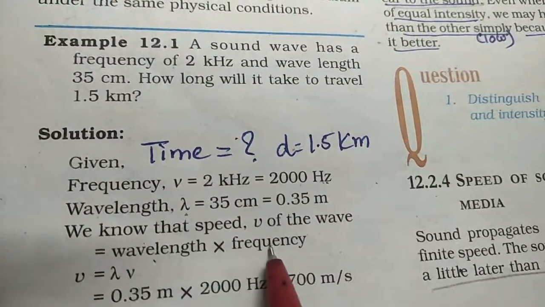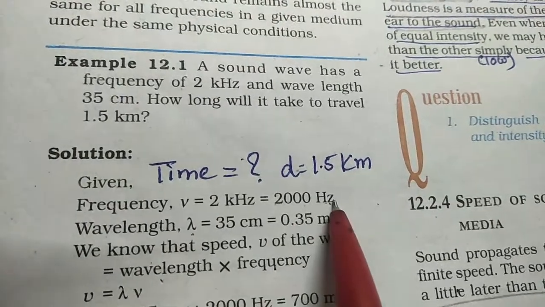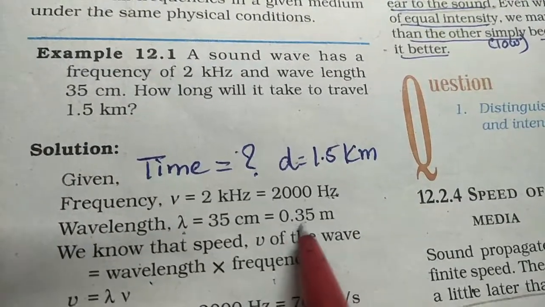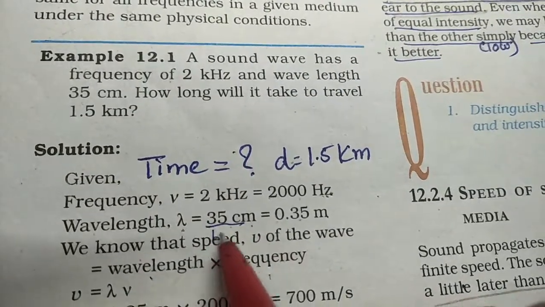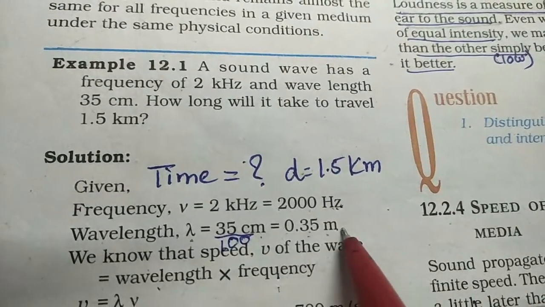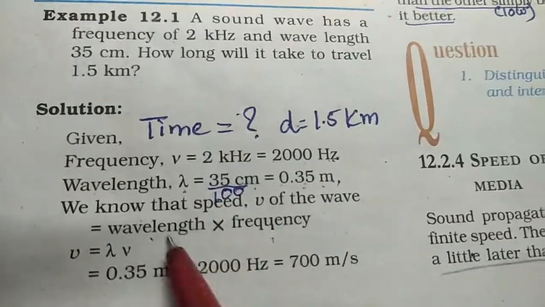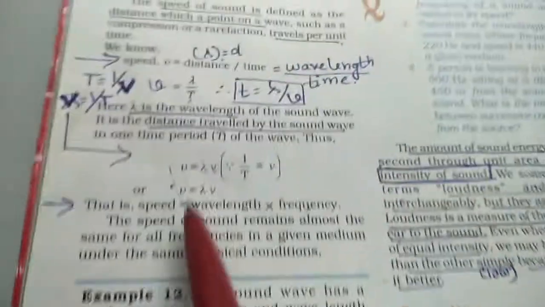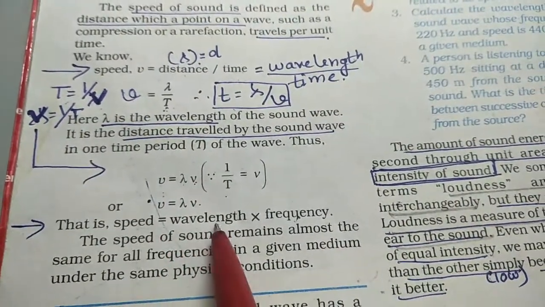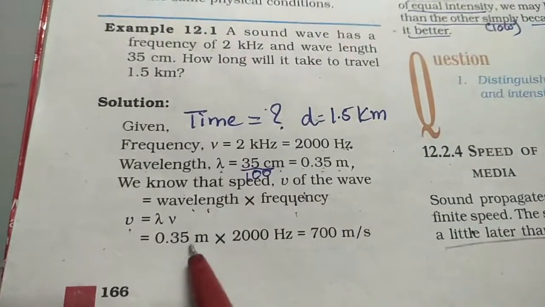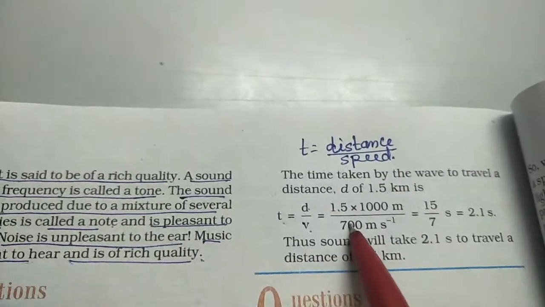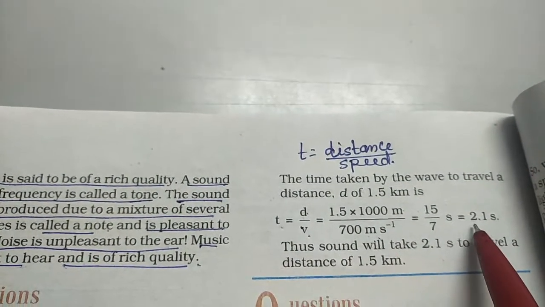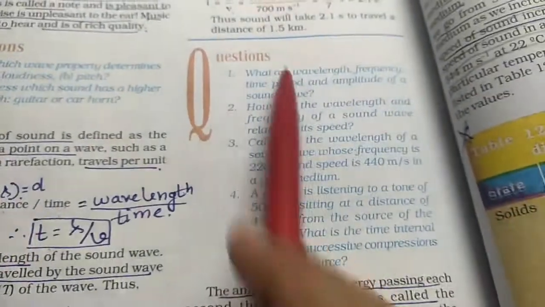But for calculating speed, we have got two things: wavelength and frequency. Frequency is 2000 hertz, and wavelength is 35 centimeter. You have to convert it into meter, that is divide this by 100, so 0.35 meters. You multiply these two and you get the speed by using the formula speed is equal to wavelength into frequency. So you get 700 meter per second. Now you use this here, and you will get the time as 2.1 seconds. You have to answer these questions.